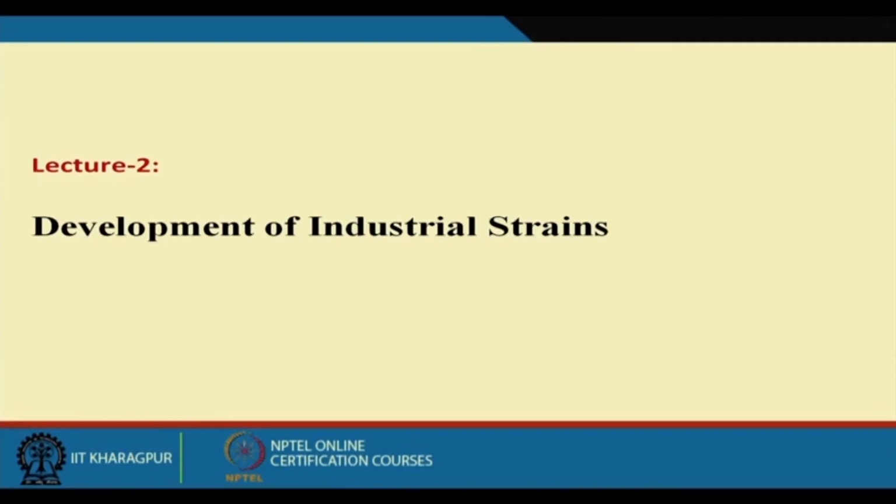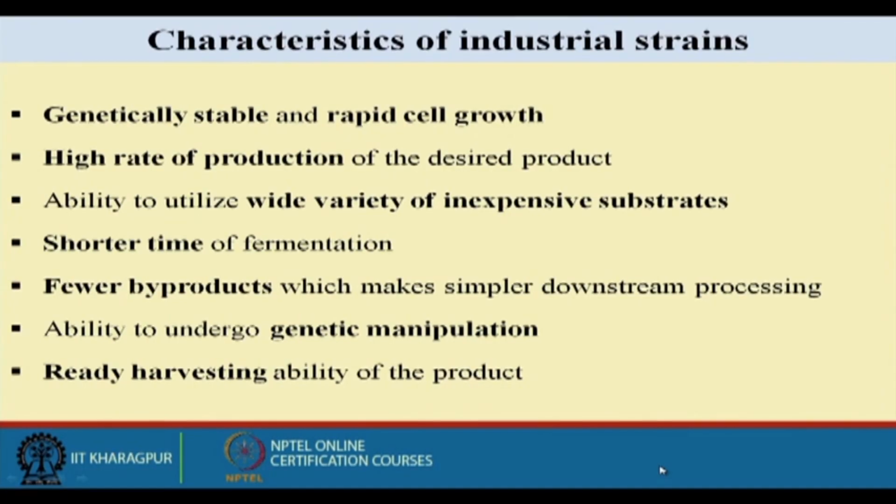The development of industrial strain. The industrial strain appears to be one of the important factors, particularly in the biochemical industries, and this industrial strain should have different characteristics.